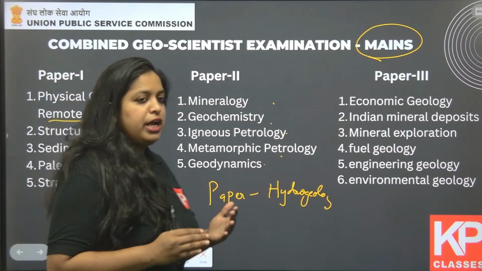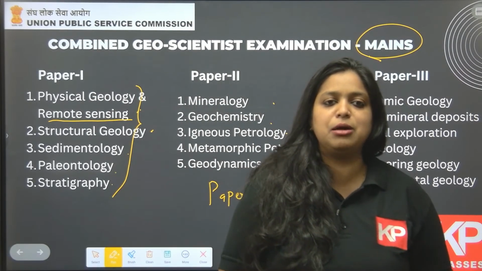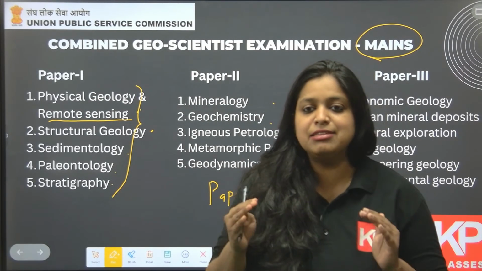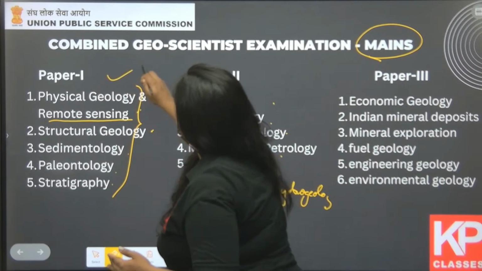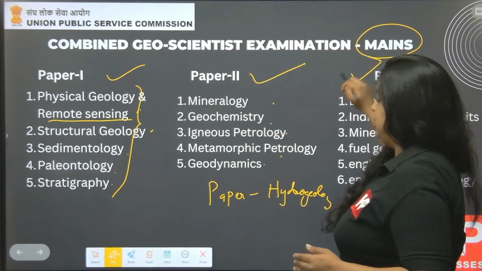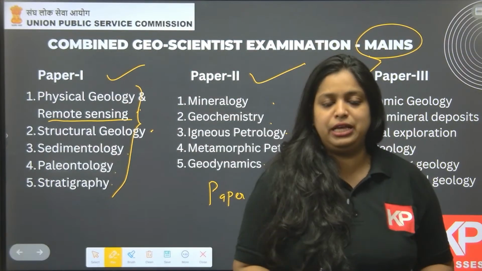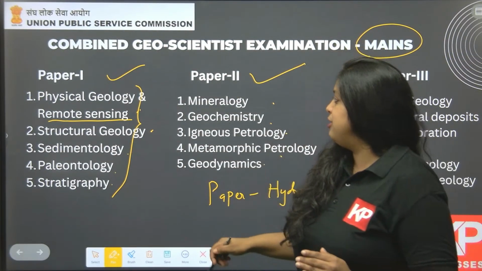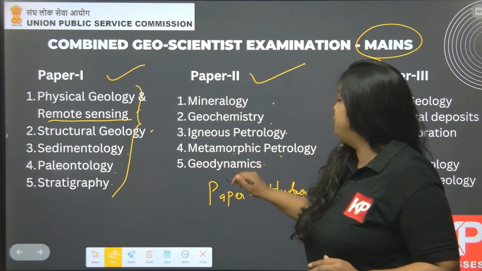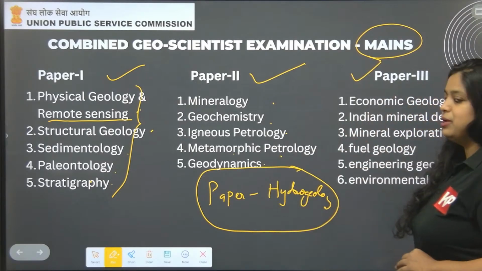It's up to you which examination you give. If you are giving the examination for the GSI scientist A grade post, you just have to attend paper 1, paper 2 and paper 3. If you are applying for the hydrogeology scientist B post in CGWB, you need to give paper 1, paper 2 and the hydrogeology paper; you don't need to write paper 3.